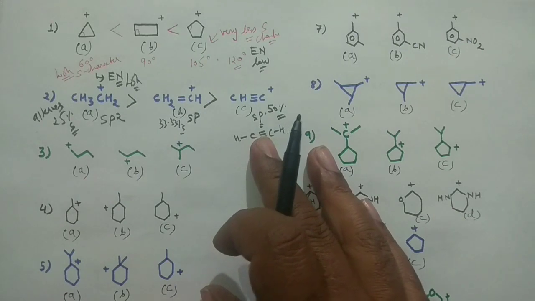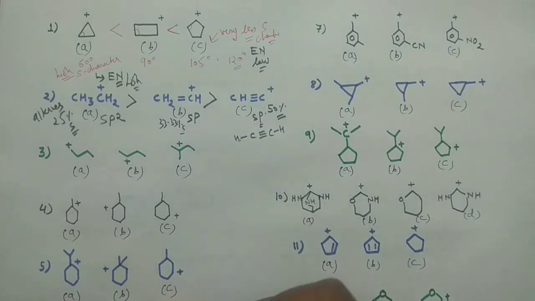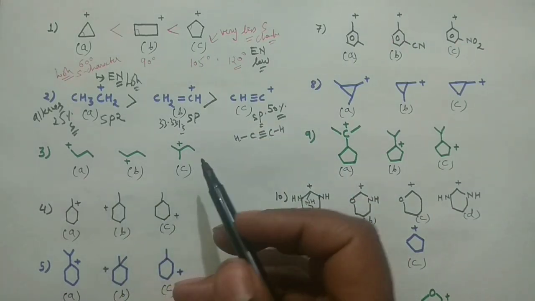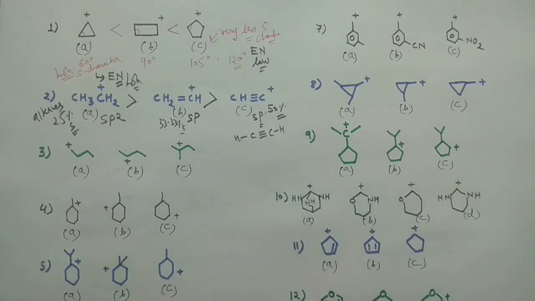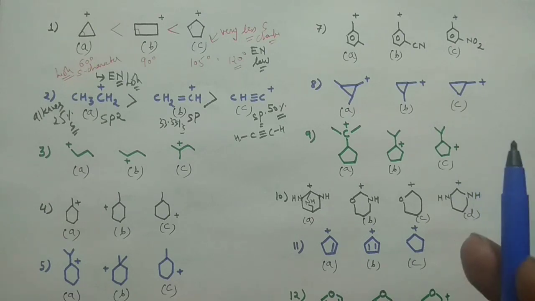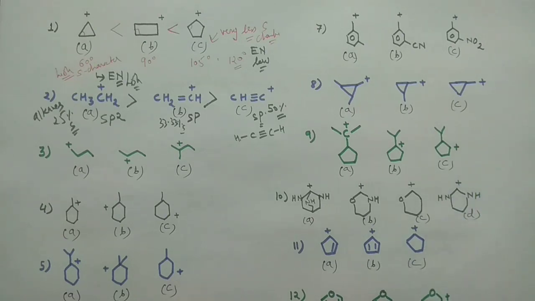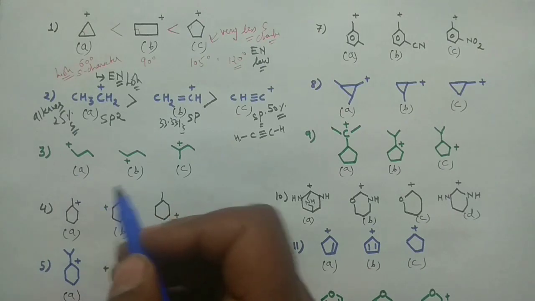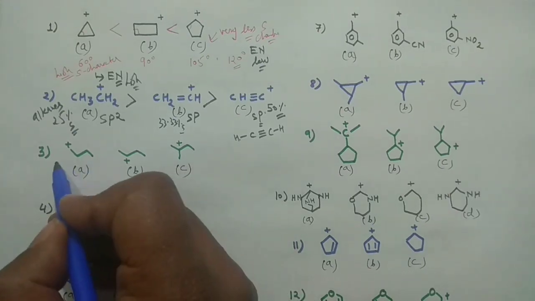Now moving to the next question, problem number 3. You have been given these 3 carbocations and you have to decide the stability of these. So how will you decide the stability of these species? It's simply based on your hyperconjugative structures. If you know the hyperconjugation, then it is very good. And if you don't know it, I am giving you the link here. You can go through the hyperconjugation which I have explained, and I am also giving you the link in the description box.